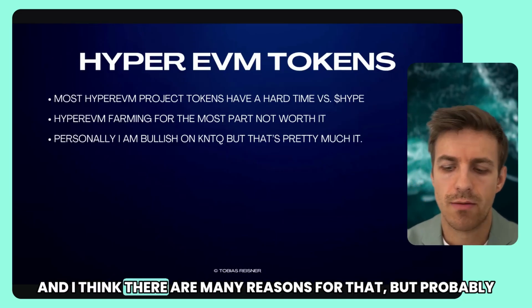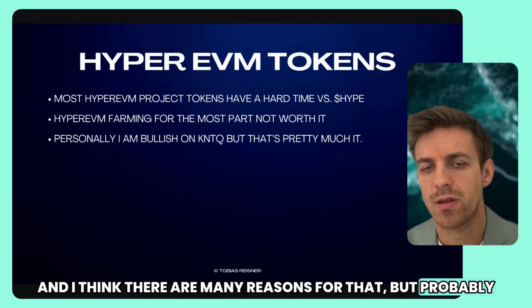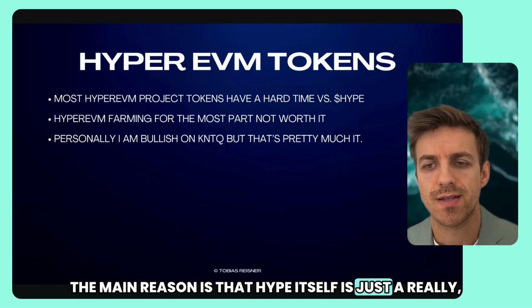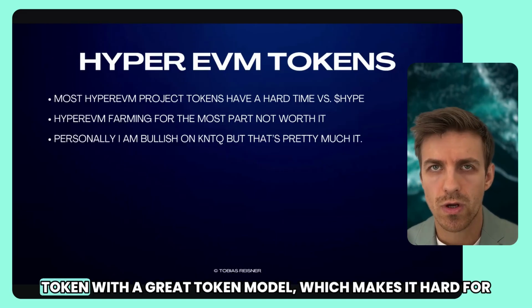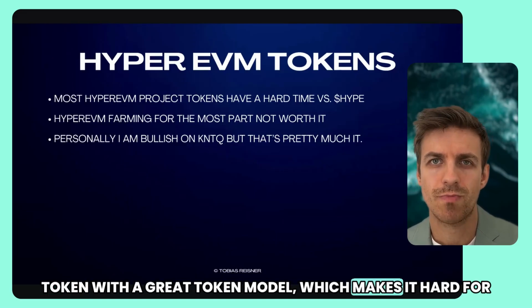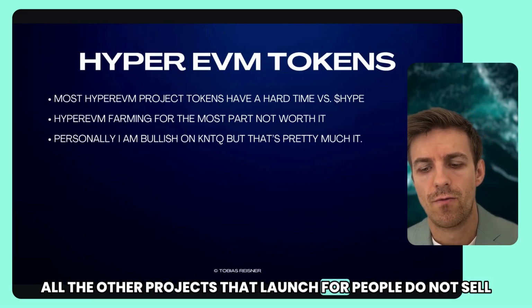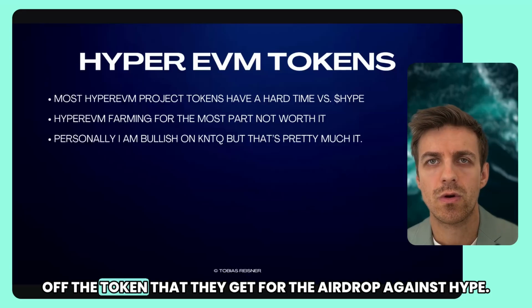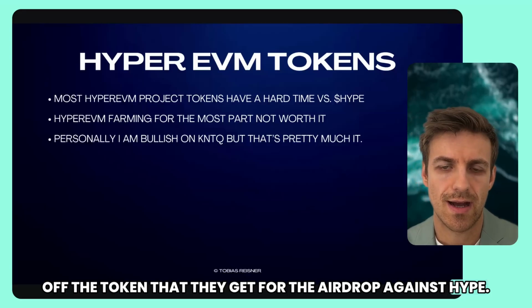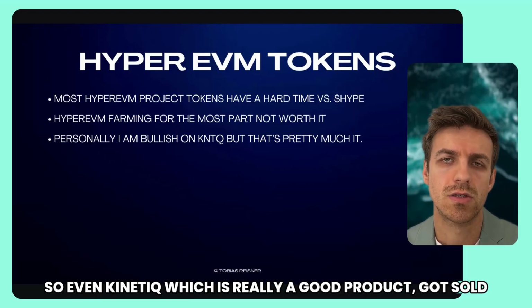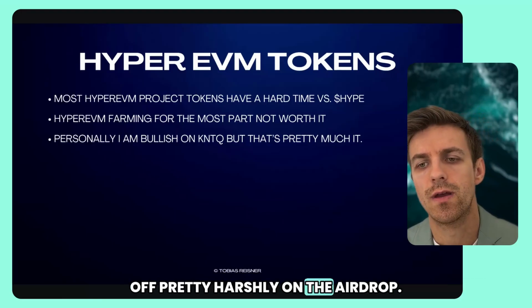I think there are many reasons for that, but probably the main reason is that Hype itself is just a really, really good token with a great token model, which makes it hard for all the other projects that launch, because people sell off the token that they get for the airdrop against Hype. Even Kinetiq, which is really a good product, got sold off pretty harshly on the airdrop.